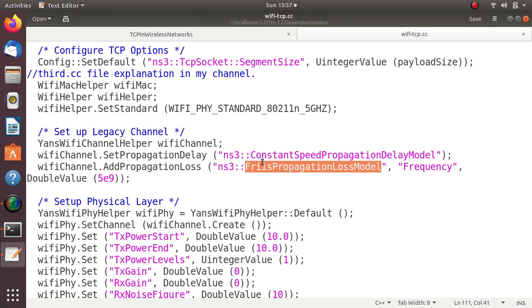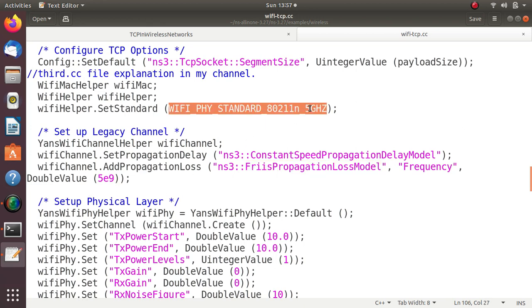And the frequency here is 5 gigahertz. That's 5 into 10 power 9. So 5 gigahertz is the frequency, because as we have seen, it is a 5 gigahertz frequency. That's what is given here as 5e9.